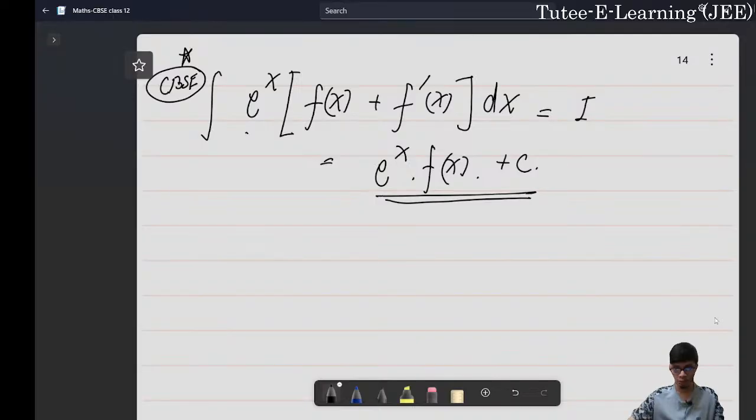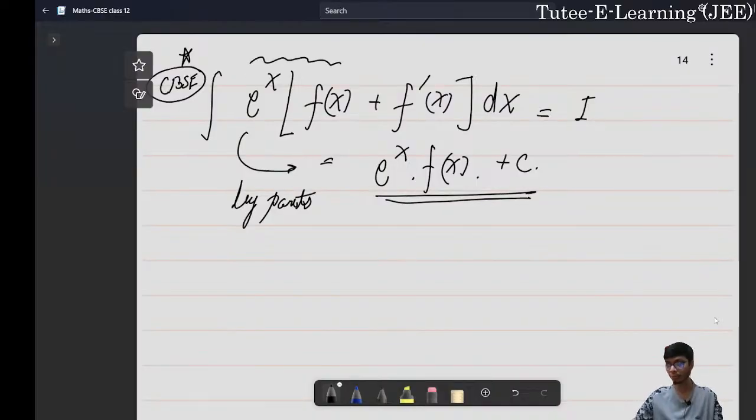You can try to solve this problem by parts. How would you do that? You take up this particular function and perform the integration by parts, and do not do anything about the second function, e to the power x into f dash of x. Just leave it as it is. Once you perform the integration by parts, this will simplify itself, and by simplification of the algebraic form, you can cancel out the plus and minus terms, and you will see that this e to the power x into f dash of x will vanish.